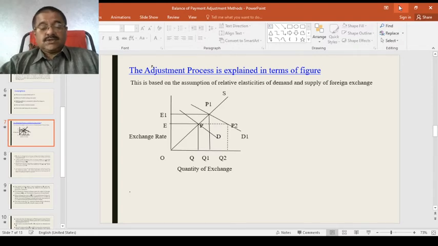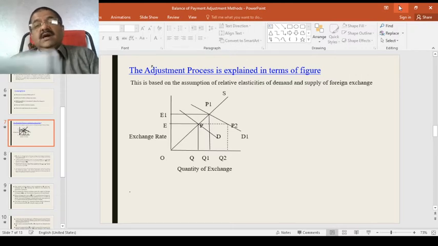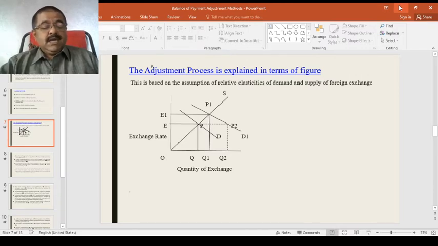The above analysis is based on the assumption of relative elasticity of demand and supply of foreign exchange. That may be possible or that may not be possible. That is why we have to discuss the low elasticity concept here.